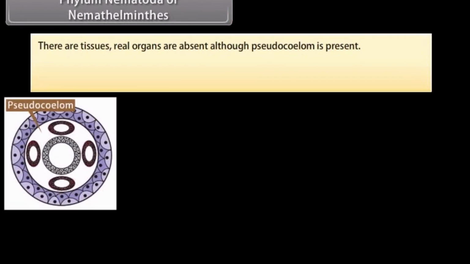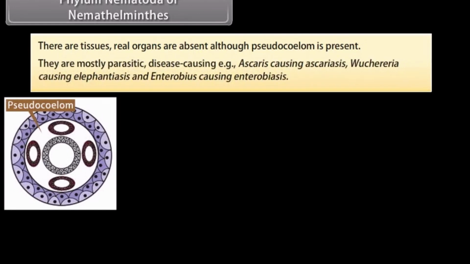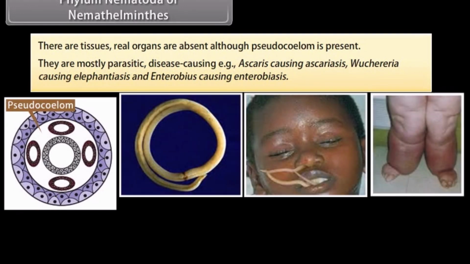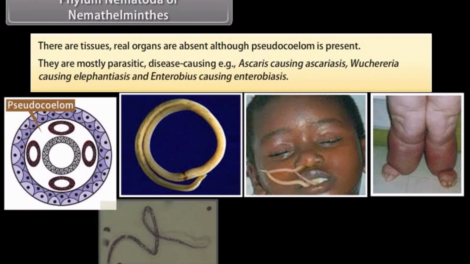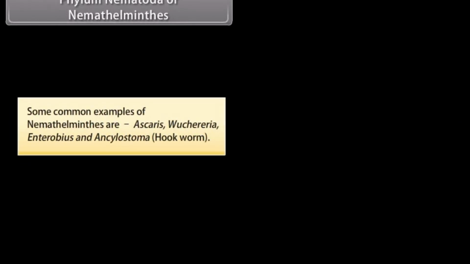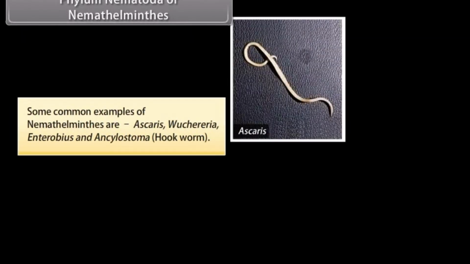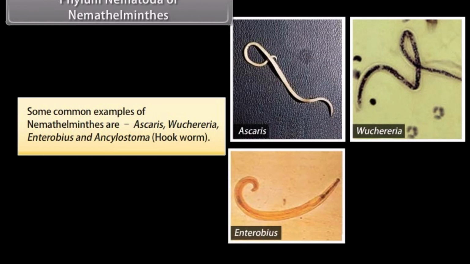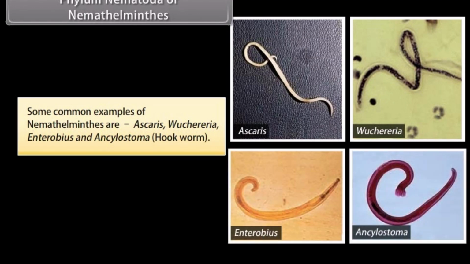There are tissues, but real organs are absent, although pseudocoelom is present. They are mostly parasitic and disease-causing, example, Ascaris causing ascariasis, Wuchereria causing elephantiasis, and Enterobius causing enterobiasis. Some common examples of Nemathelminthes are Ascaris, Wuchereria, Enterobius, and Ancylostoma, hookworm.